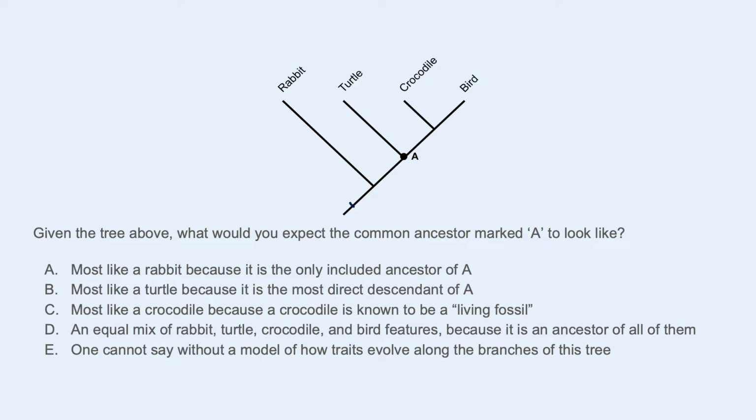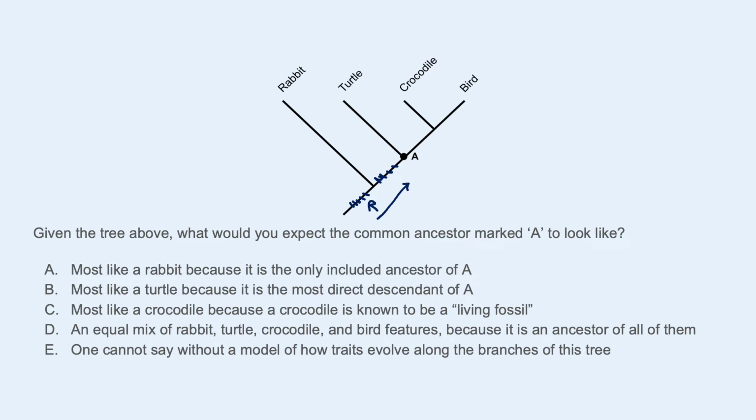For example, it's not really the case, but if this ancestor looked a lot like a rabbit, and the rabbit inherited all of those ancestral rabbit features, then you could have that ancestor here looking more like a rabbit, and then maybe up to this point still looking a lot like a rabbit, and then becoming turtle, crocodile, or bird. That's possible, hanging on to some of these ancestral features.